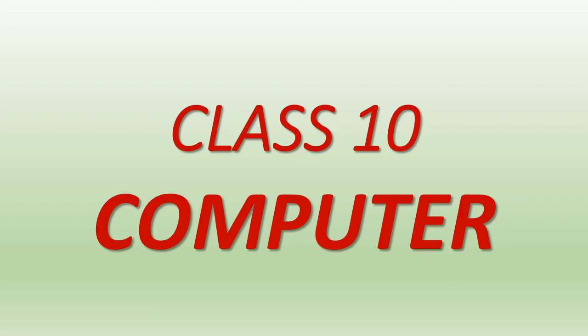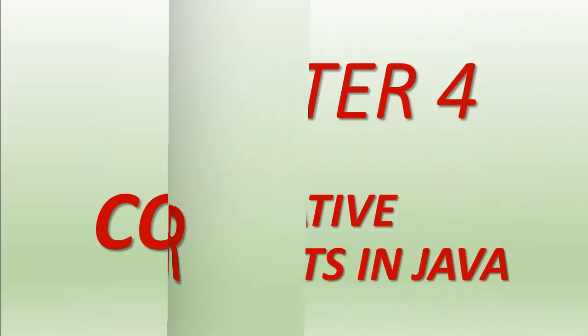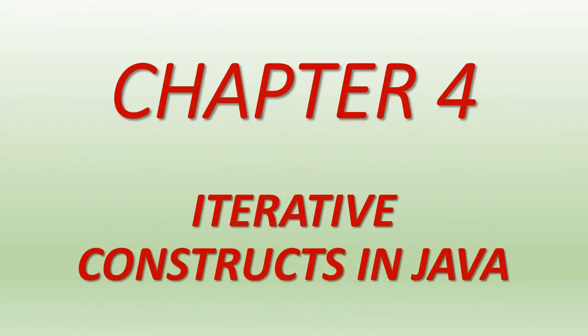Now today we will start the term syllabus with chapter number 4, and chapter number 4 is iterative constructs in Java. Last year also we have done what iterative constructs are, and it is also known as looping, looping constructs or iterative constructs.